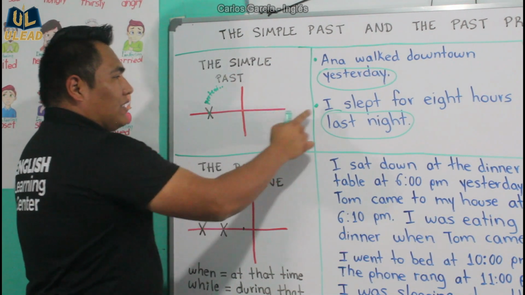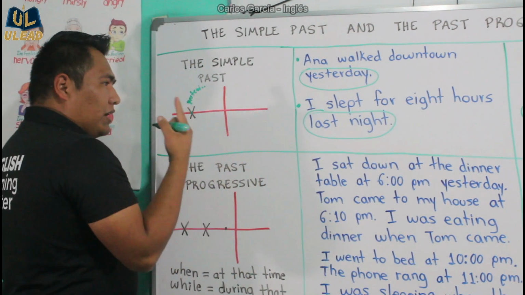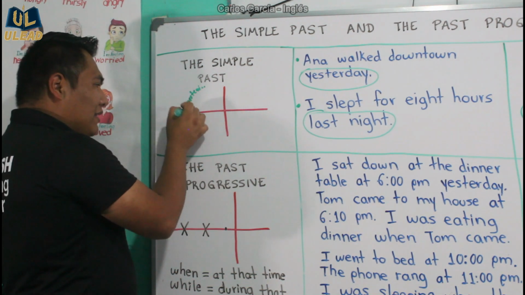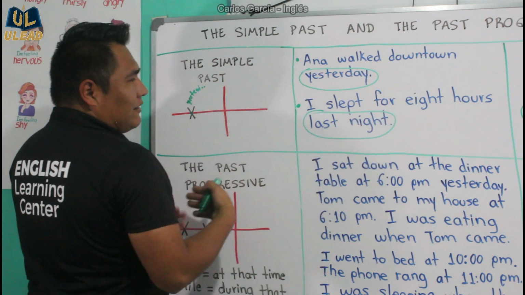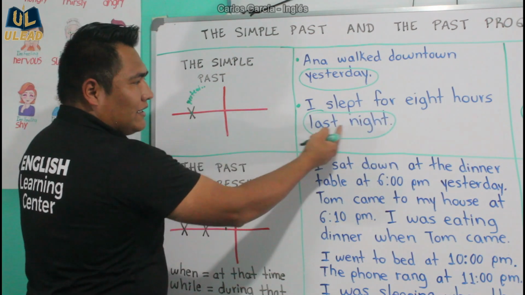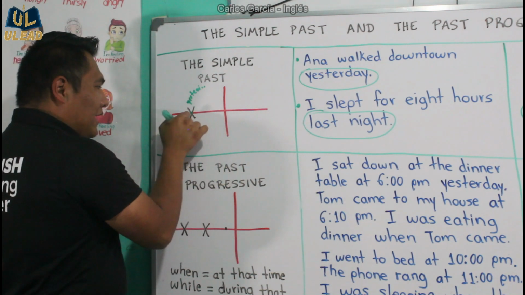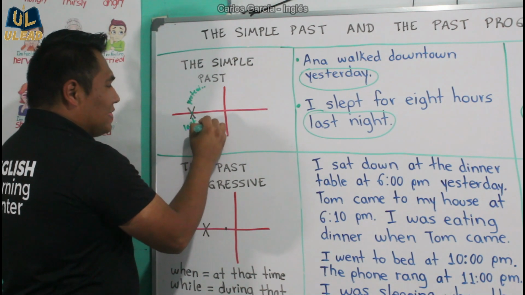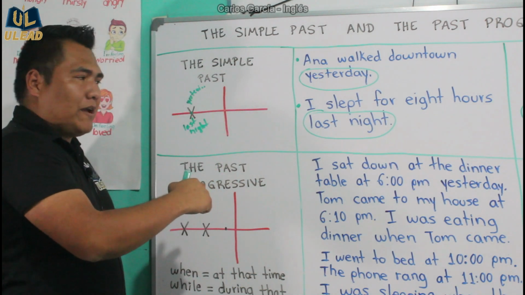Now it says here, I slept for 8 hours last night. There were 8 hours, so the action began and ended last night. Although you might be thinking, 8 hours would be like a continuous action, we don't want to emphasize 8 hours. We want to emphasize last night. That is when this action took place. So it began and it ended last night. It is a particular time in the past.